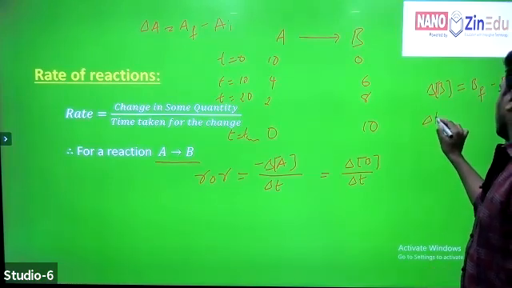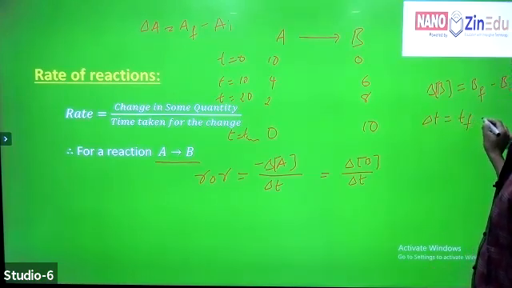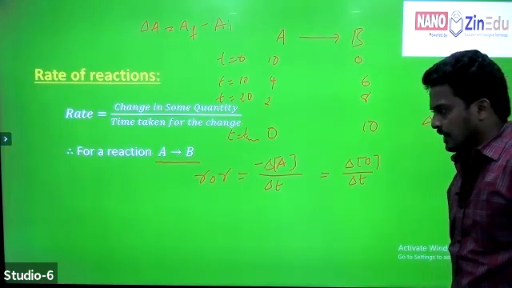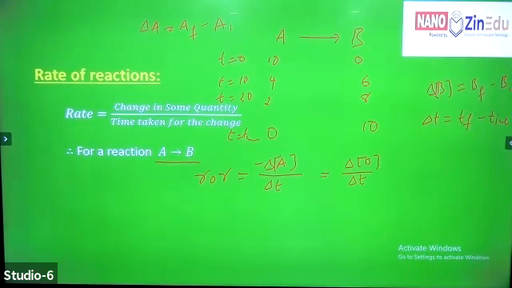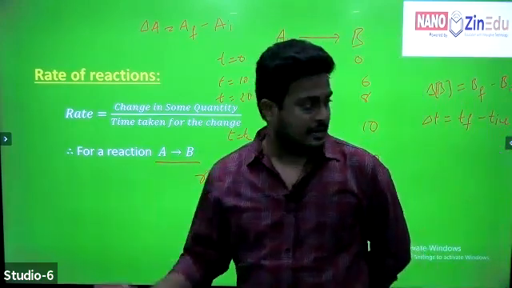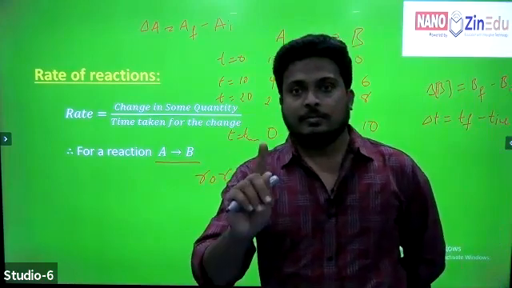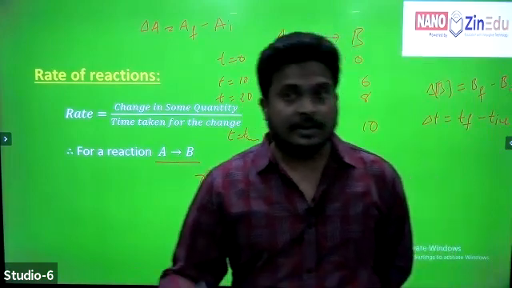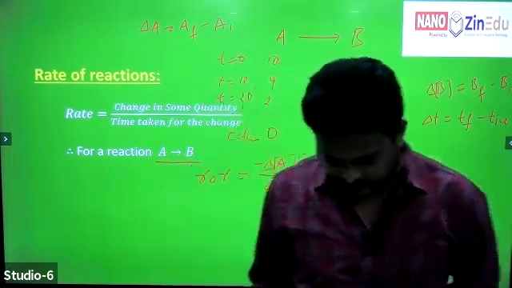Already we know that delta T equals T final minus T initial. Once again, listen carefully. Rates of reactions are measurable only for moderate reactions, not for very slow reactions and not for very fast reactions.